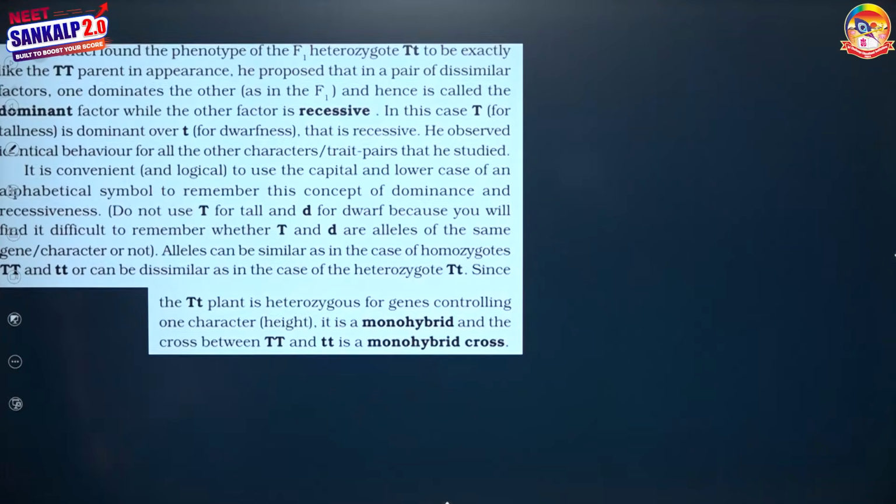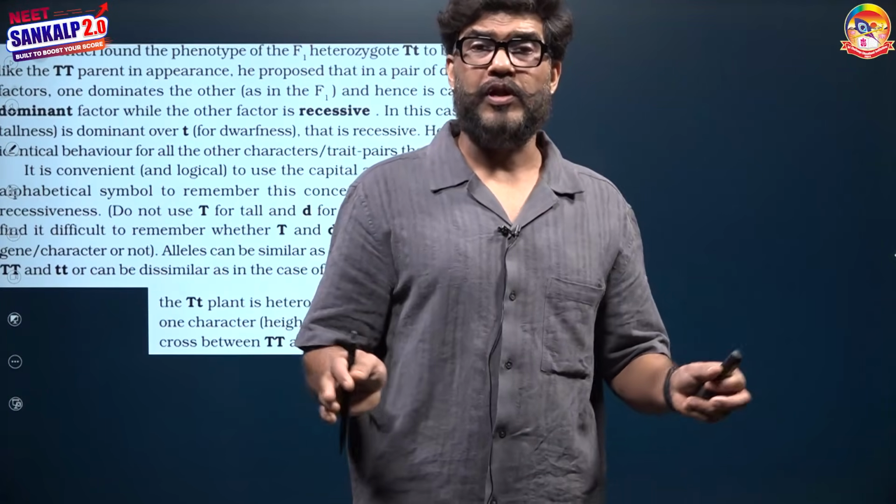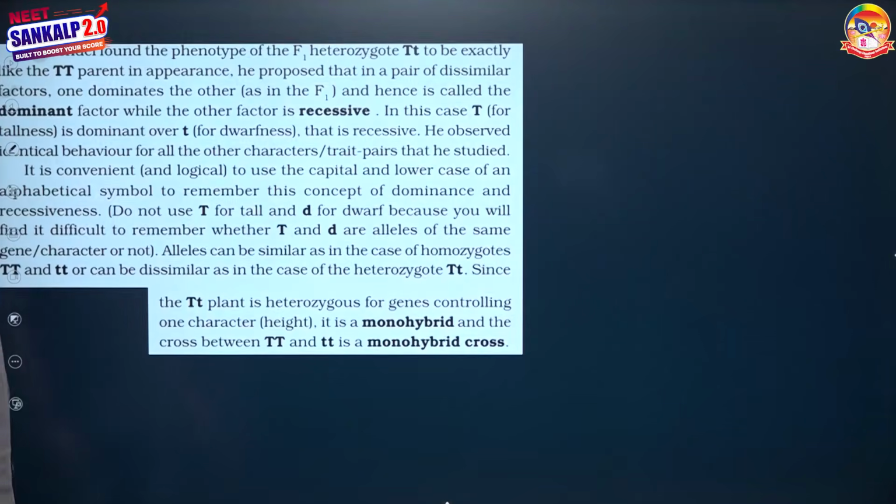Mendel found the phenotype of the F1 heterozygote, capital T small t, to be exactly like that of the capital T parent in appearance. It means heterozygous tall plants were as tall as the homozygous pure line tall. He said that tallness is the dominant factor while the other factor, small t, was the recessive factor. In this case, capital T is dominant over small t.